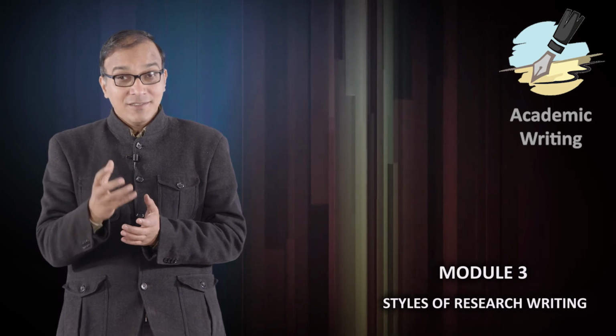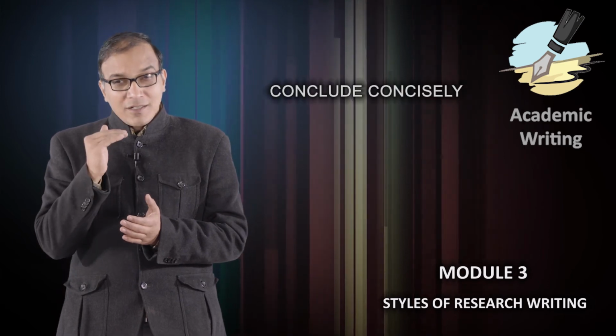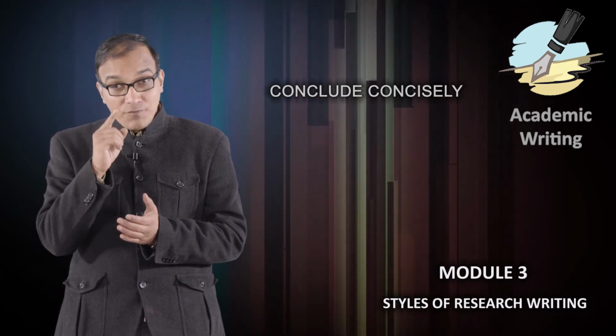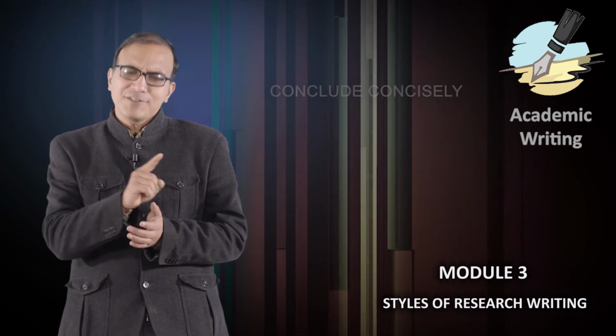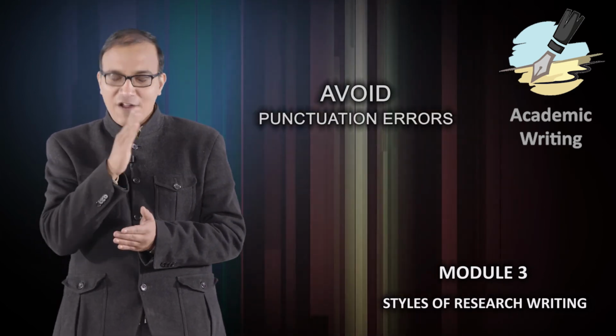We discussed that use the past tense for the results and discussion. Cohesion and coherence must be taken care of, and then conclude concisely in good tune with the objectives, and then references. Punctuation errors must be avoided in the references.